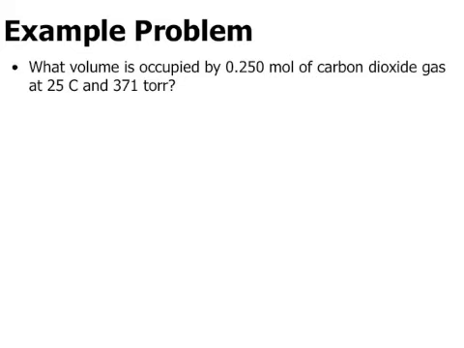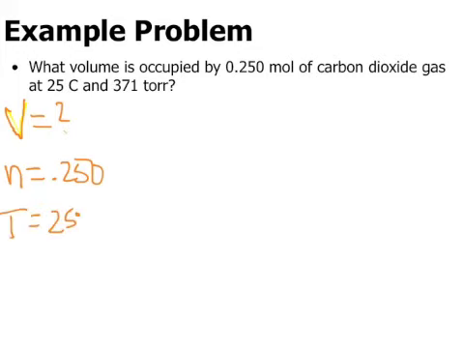We're going to start these the same way that we started the other ones, where we make a list of our variables. So for this one, we want to know what volume, so V equals question mark, is occupied by 0.250 moles, so n equals 0.250, of carbon dioxide gas at 25 degrees Celsius, so temperature 25 degrees Celsius, and pressure 371 torr.